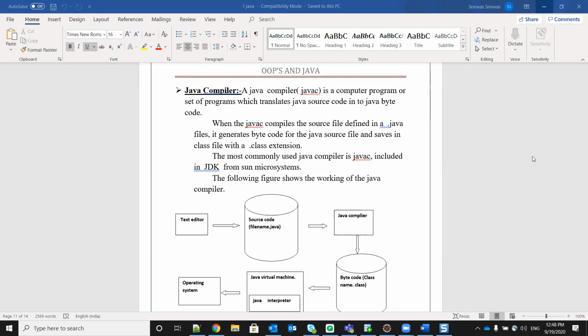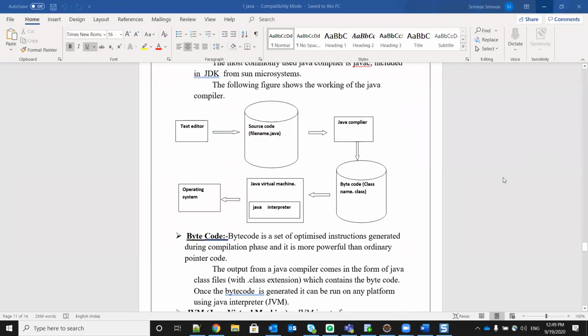Then what will happen when we compile the program? The Java compiler will take the source file and convert it into bytecode. It will translate all the source code, whatever instructions we've written in that file, into bytecode. Where will that bytecode be saved?